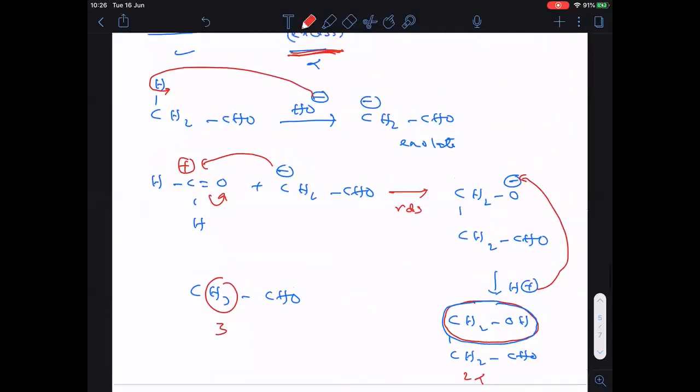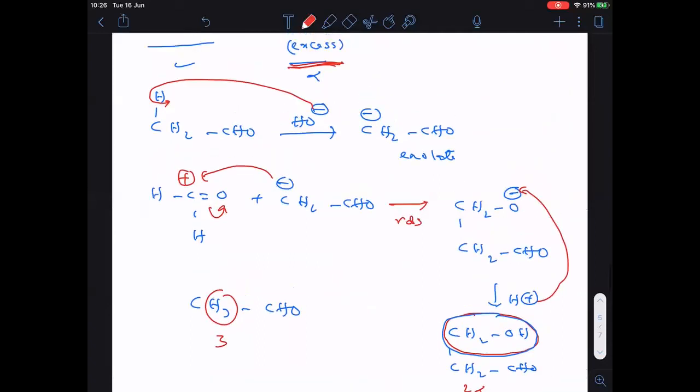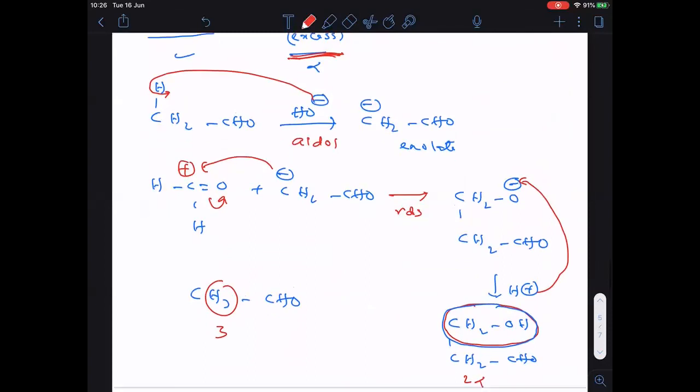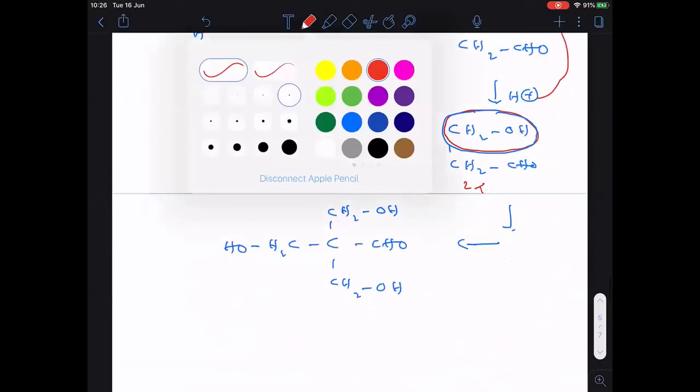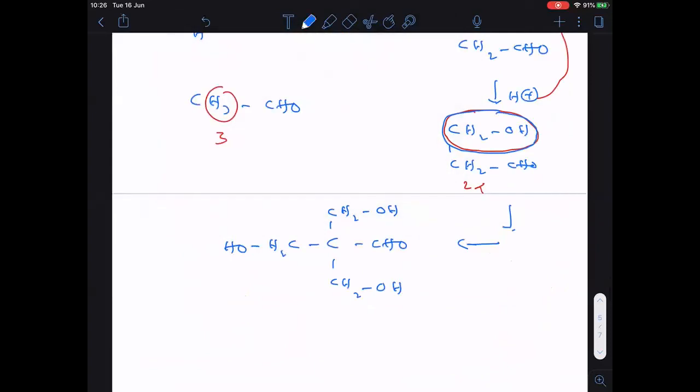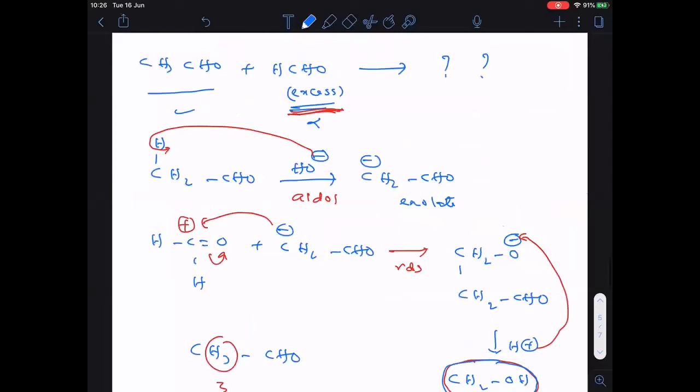CH2OH according to which mechanism? Aldol mechanism. Is it clear? All the alpha hydrogens are replaced by CH2OH according to the Aldol mechanism. But you see, formaldehyde is in excess. Once again, I am telling you, formaldehyde is in excess. Followed? Now, since formaldehyde is in excess, I can take formaldehyde once again.